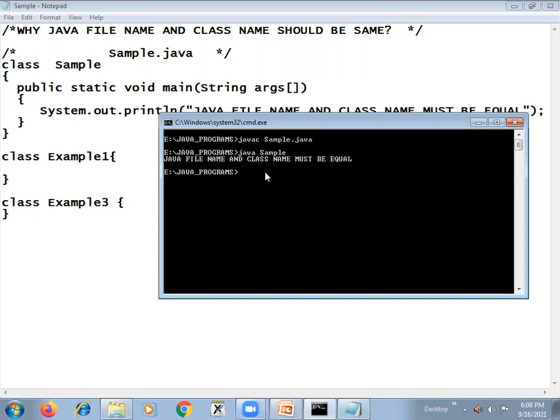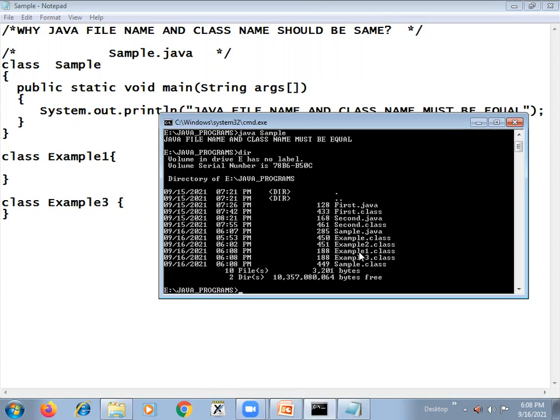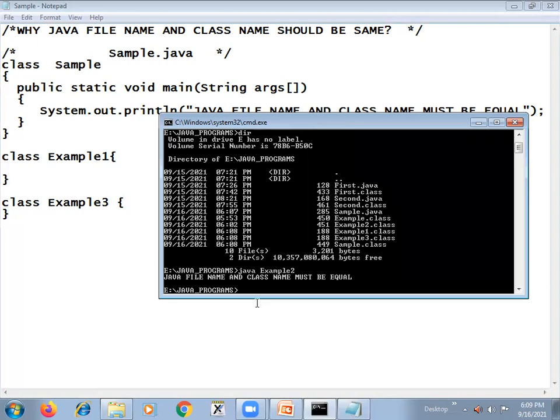Now let us look into these files. Previously we had example2.class, so this has already been created. If I run that example2, now you can see the output displayed, because it is already a binary file. Example2.class is already a binary file, an executable file.